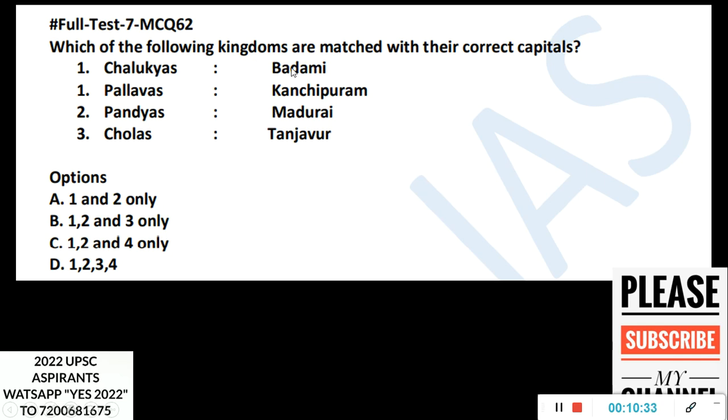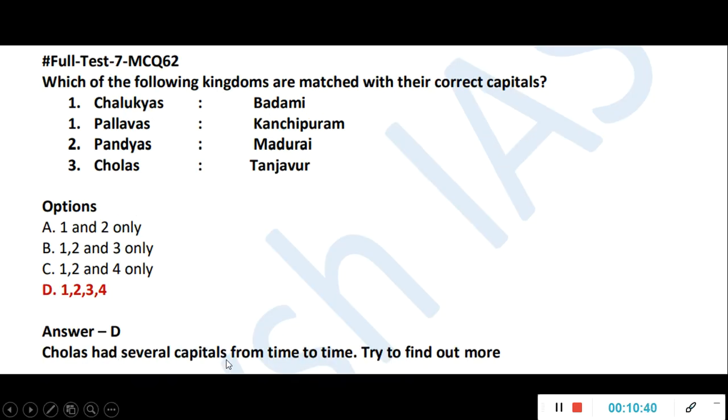Which of the following kingdoms are matched correctly with their capitals? Here, Chalukyas, Badami; Pallavas, Kanchipuram; Pandya, Madurai; Cholas, Tanjavur. All are true. And the Cholas had a lot of capitals, several capitals from time to time.